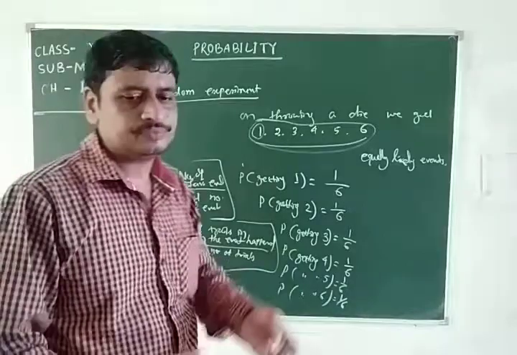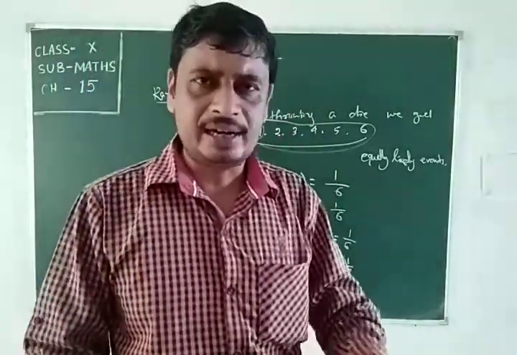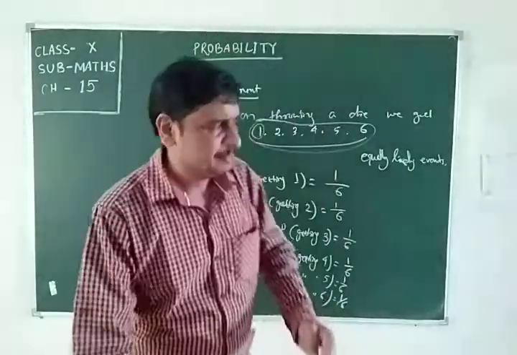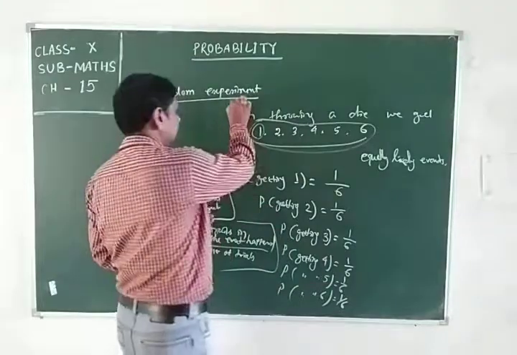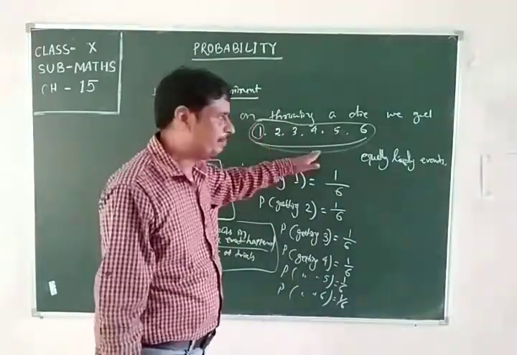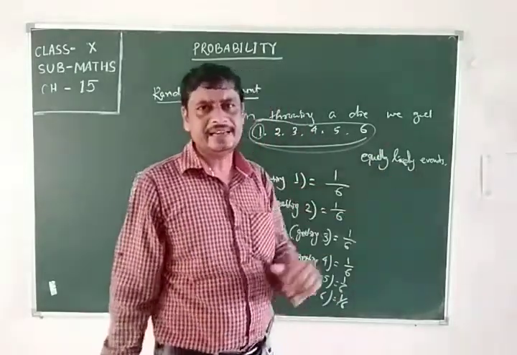No. If the die is in fair condition, we can't say what will come up. Such an experiment is a random experiment. Whenever the experiment is random, the events that will come up are all equally likely events.